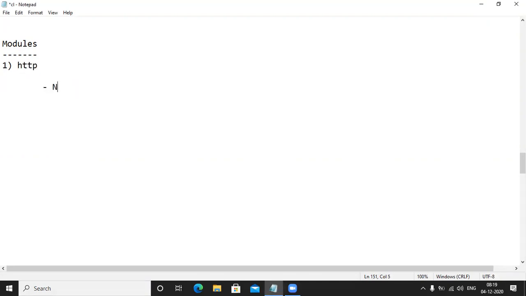HTTP module used to build which servers? HTTP servers. So if you want to build the HTTP servers, we need one module. The module is the HTTP module. Okay? Fine. And one more point.